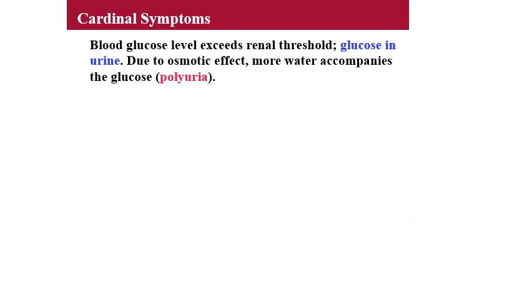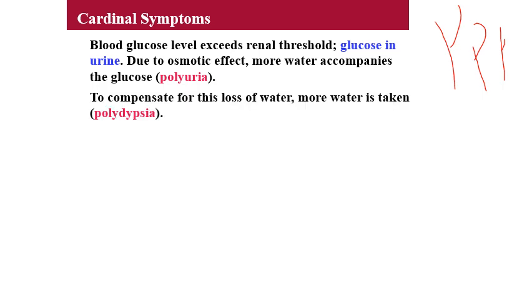Now move to the cardinal symptoms of diabetes mellitus. The cardinal symptoms, already said, are the 3 P's: polyuria, polydipsia and polyphagia. When the blood glucose level exceeds the renal threshold, we should know what the renal threshold is. The renal threshold of blood glucose is 180 milligram per deciliter. When the blood glucose level exceeds this 180 mg per deciliter, what will happen? The excess will be excreted through the urine. Because of the osmotic effect, the glucose will hold more water also. That condition is known as polyuria.